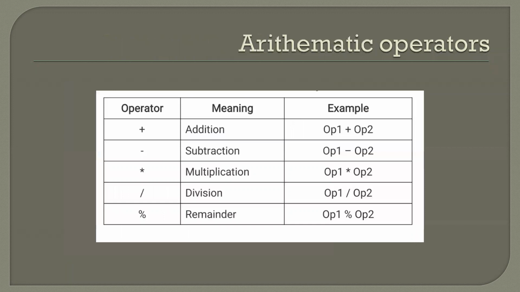Let us move to the next type of operators, arithmetic operators. You are all very familiar with these operators. Arithmetic operators are divided into 5 types: addition, subtraction, multiplication, division, and remainder. These are plus, minus, star which represents multiplication, slash which represents division, and percentage which represents modular division, or we can call it remainder.